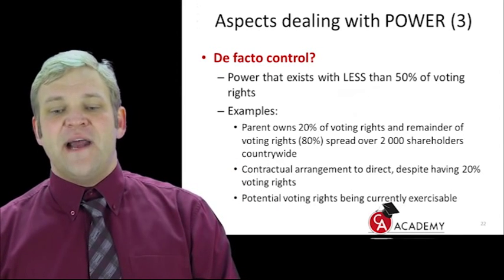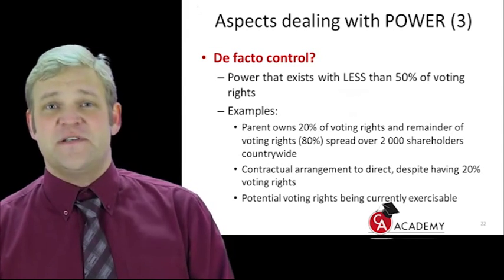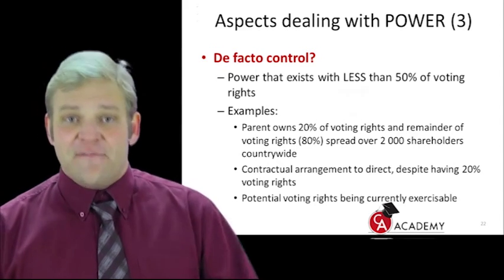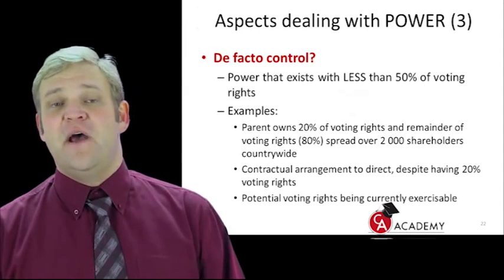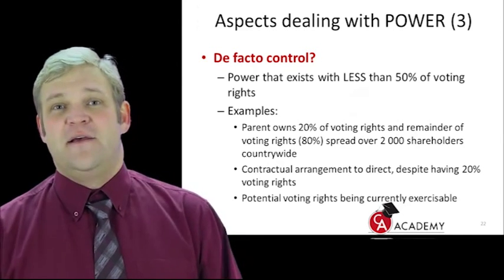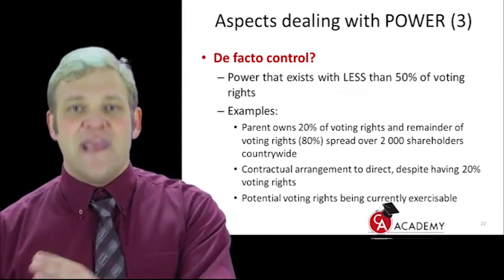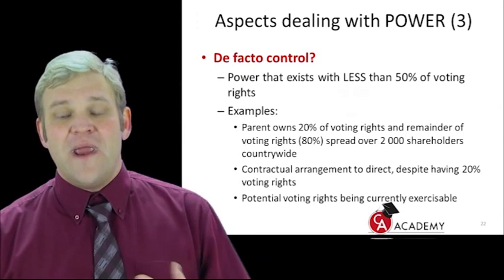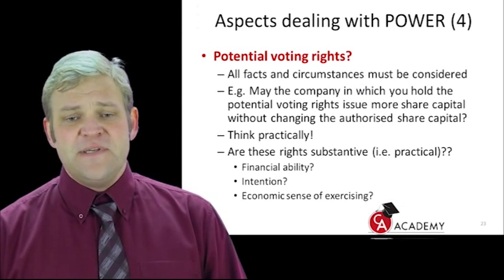Potential voting rights being currently exercisable. So if I own 20% and I have another 40% share options, they are currently exercisable. Each of them carries one vote with it. I have the financial ability to exercise them. I have the intention. It is possible to do them. I'm not going to exercise them at a significant loss. So if the options are in the money, or deeply in the money, or at the money, then I will still exercise them, but I'm not going to exercise them if I make a loss. Those are the considerations that we take into account when determining control. All right, let's move on to slide 22. Potential voting rights.